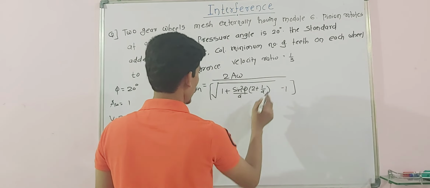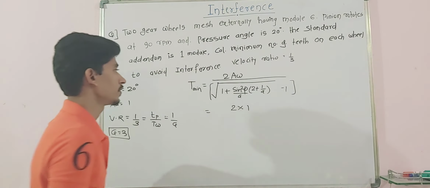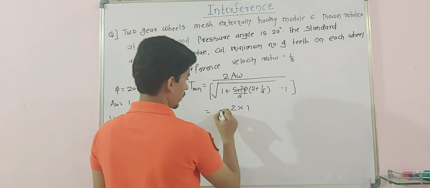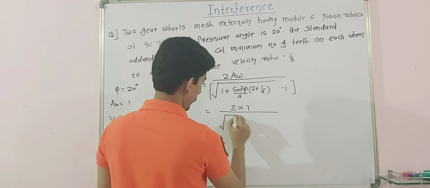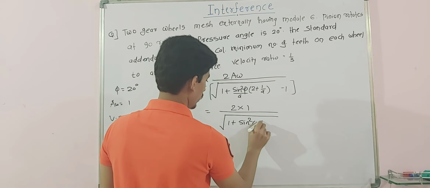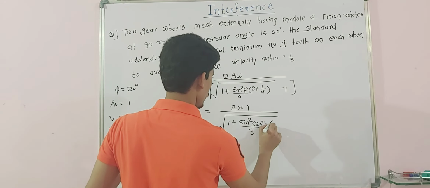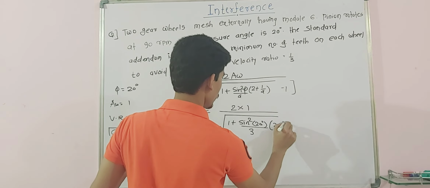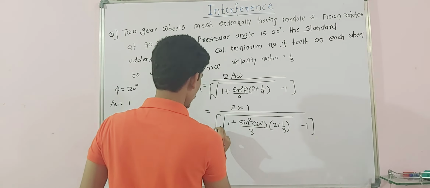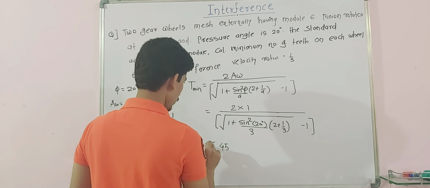If you put the values, addendum coefficient is 1 module, so divided by 1 plus sin square 20 degrees, the given pressure angle, g value is 3, into 2 plus 1 by 3, minus 1. If you solve this, you will get minimum number of teeth near about 45.